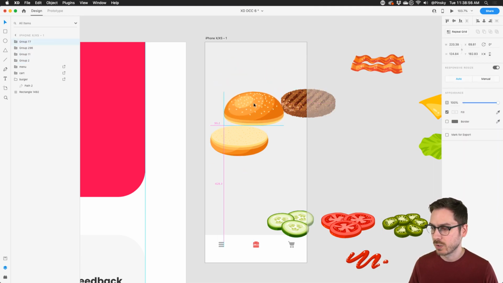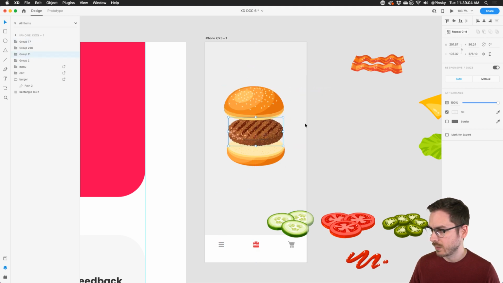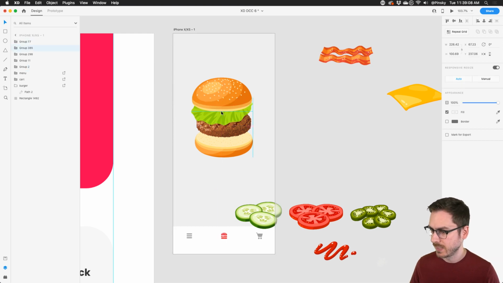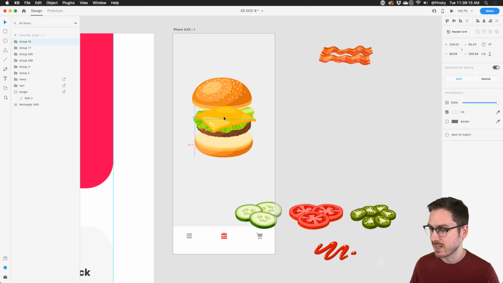So what I'm going to do is start by creating the initial state. Let's say the bun up here. We might want that over there. What else do we put in a burger? Lettuce. I'm going to make sure to move it down a little bit. Right about there. We've got some cheese. Does the cheese go above or below the lettuce? Oh, mushroom. Mushrooms is a good idea. I'm not sure where the cheese goes. Probably below the lettuce, right? I would assume so. Possibly. I don't know burgers very well.